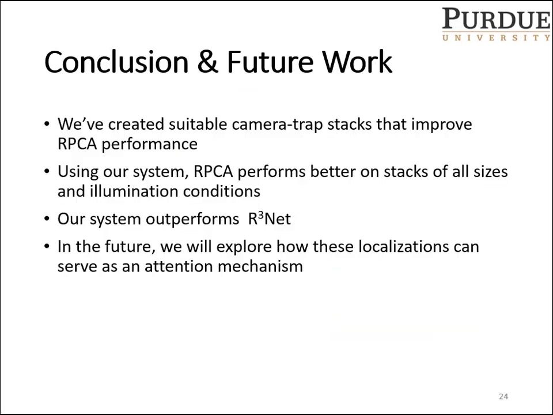Finally, I'd like to conclude by saying that we've created a system that helps create more suitable camera trap sequences that help improve robust PCA performance. Using our system, robust PCA starts to perform better for camera trap sequences of all sizes and under all illumination conditions. Our system outperforms R3net, a learning-based saliency detector.